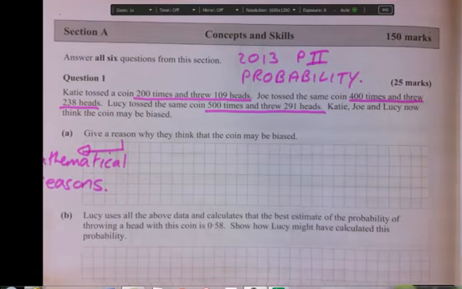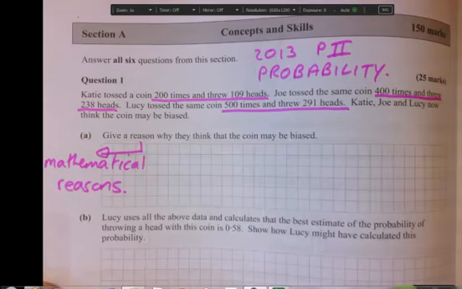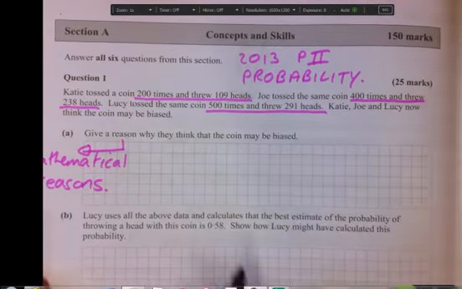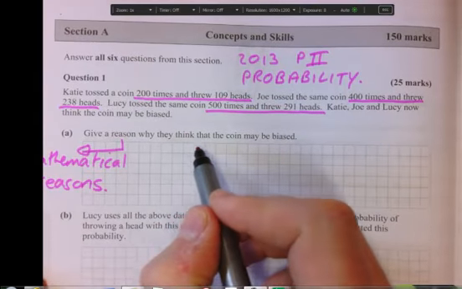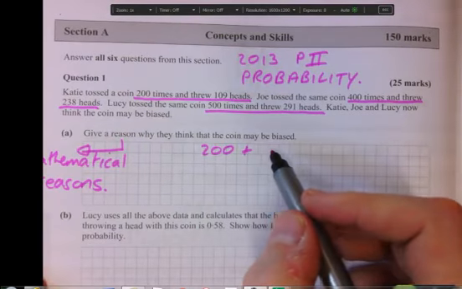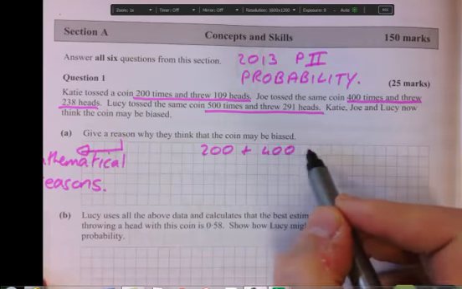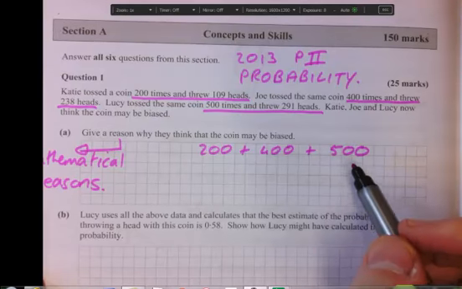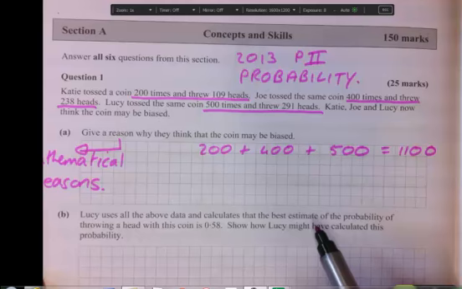So what we're really going to look at here is what's the probability based on the numbers that we see. Of all of the times that it was thrown, there was 200, 400, and 500. So it was thrown a total of 1,100 times.